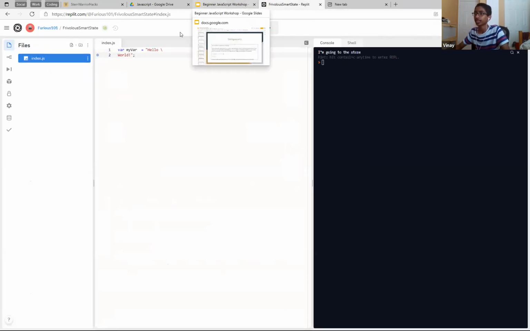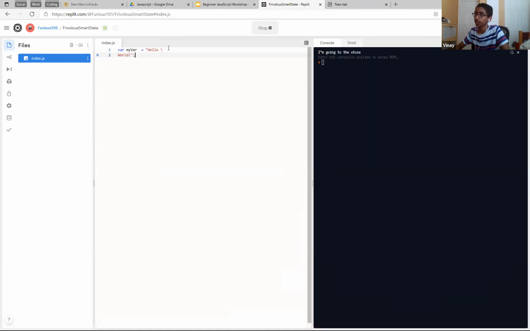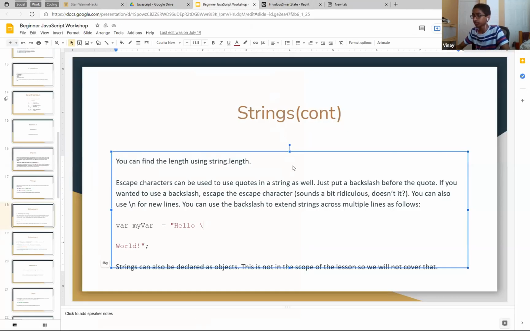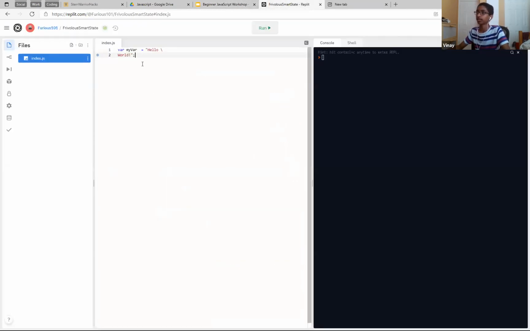My var is equal to hello world, right? So we can just put a slash here if we want the string to continue. Oh, I didn't actually output anything, so it's not going to do much. But yeah, that would declare my var to be hello world with a new line, right? And \n also works. So if you don't want this, you can just do \n, right? That works too. Actually, let's console.log to see how it looks.